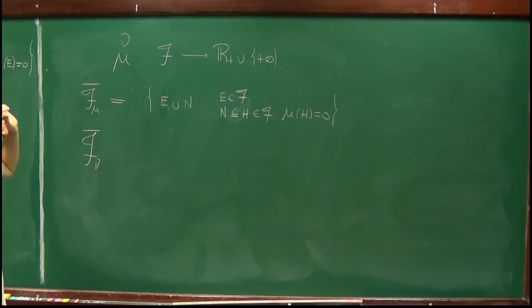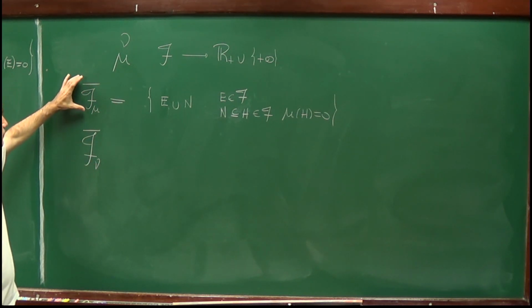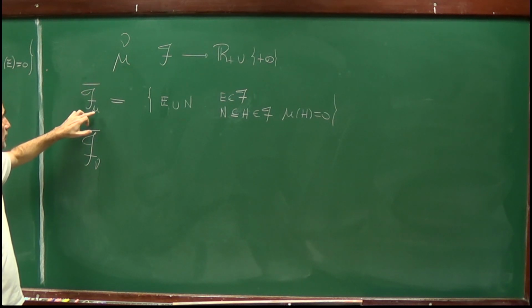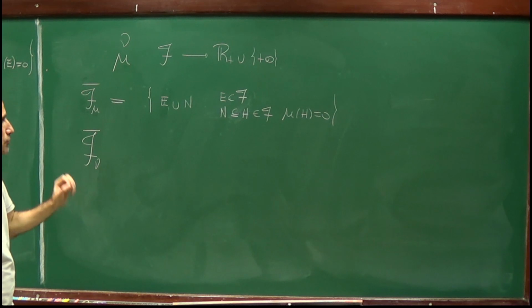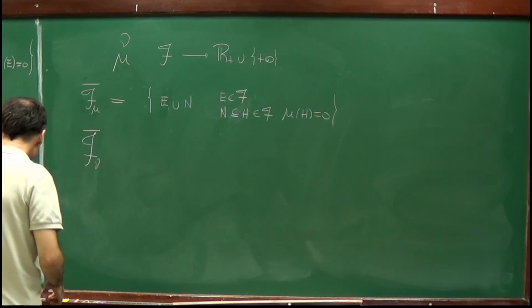So it's very important to keep in mind that the extended sigma algebra depends on the measure, right? So this is a very important observation.